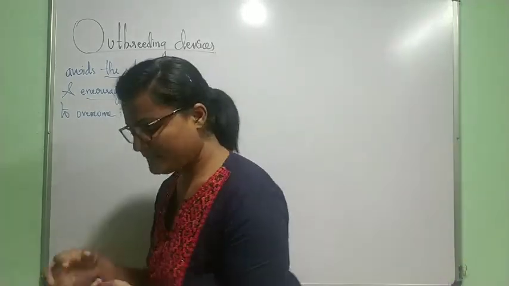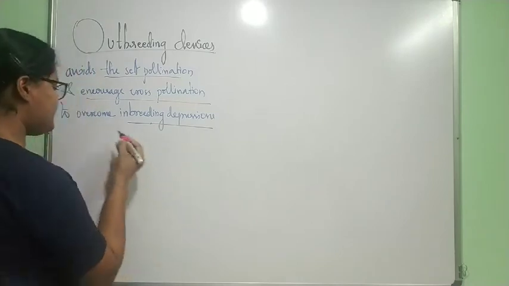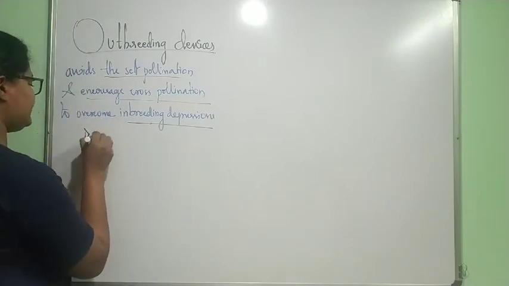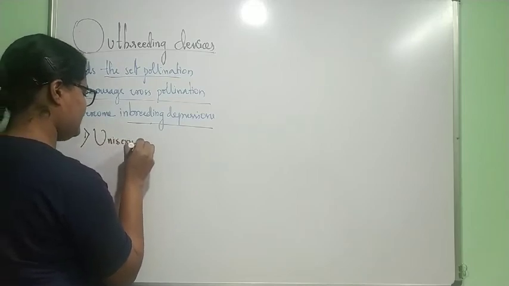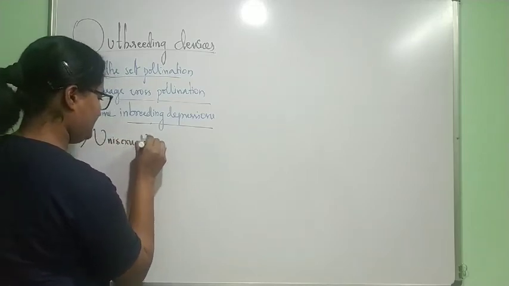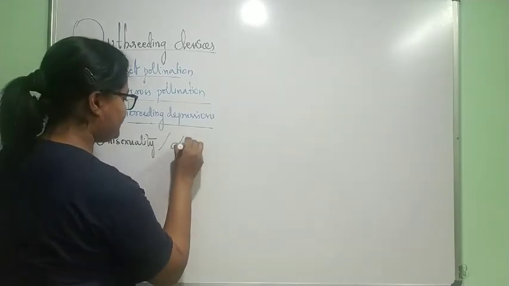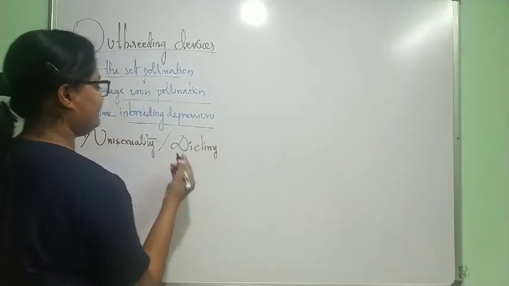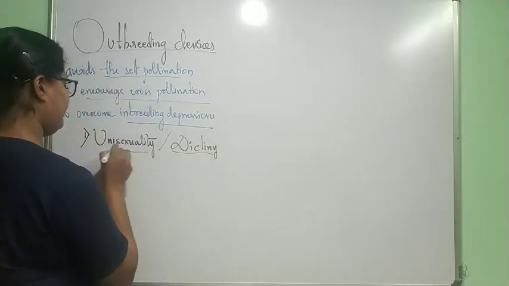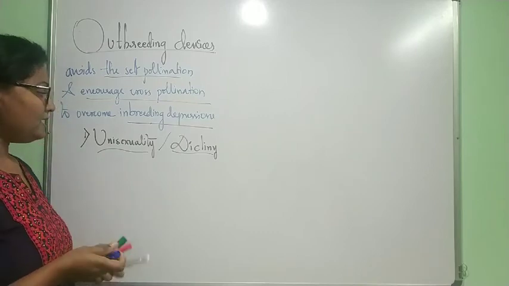We will study the outbreeding devices one by one. The first outbreeding device is unisexuality, which is also called dicliny. What is that?